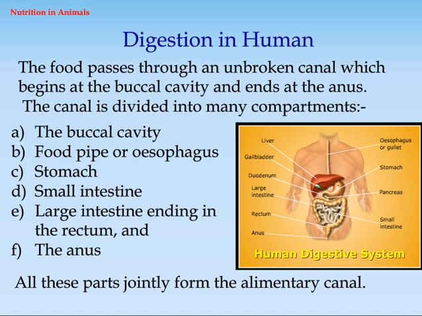A. The buccal cavity. B. Food pipe or esophagus. C. Stomach. D. Small intestine. E. Large intestine ending in the rectum. And F. The anus. All these parts jointly form the alimentary canal.